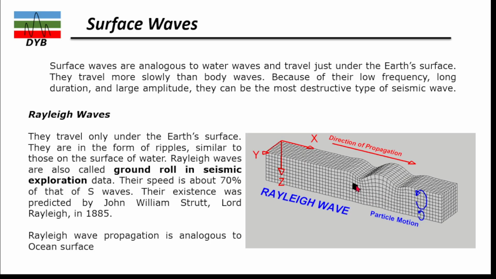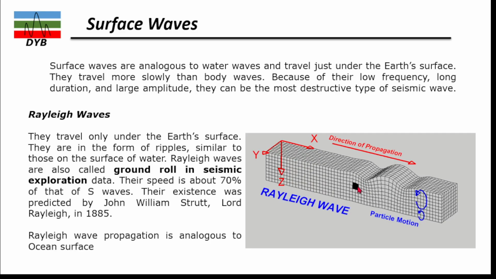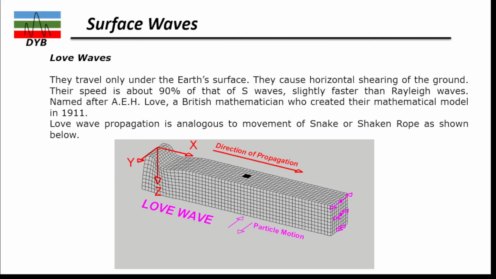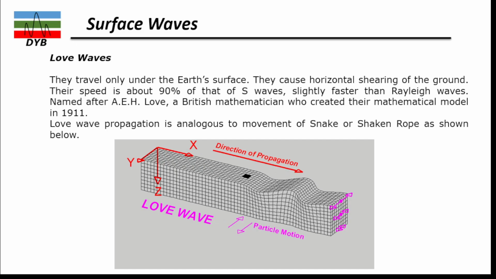So over here, if you focus on this animation, you can see this is a particle, and the motion is like this. Only the upper part of this body is moving, but the lower part is not moving, because this is a surface wave. You can again observe the wave propagation is in this direction, and the particle motion is retrograde.